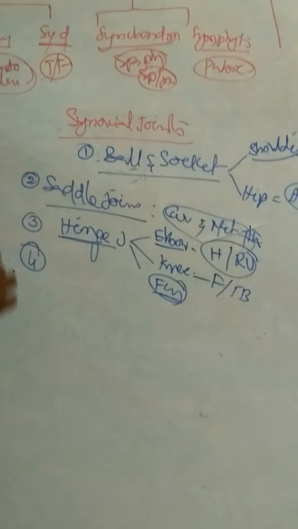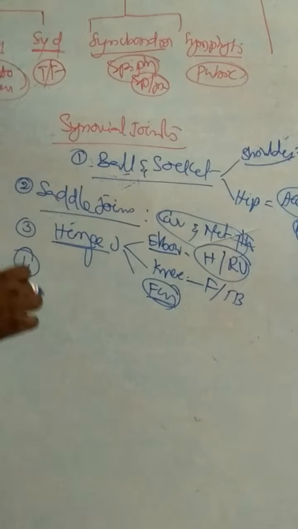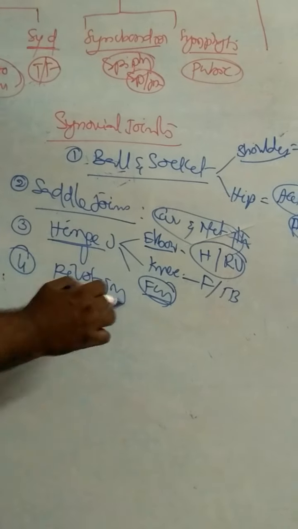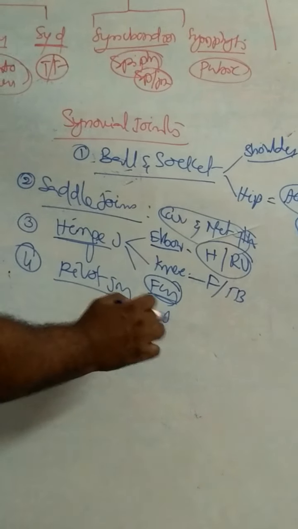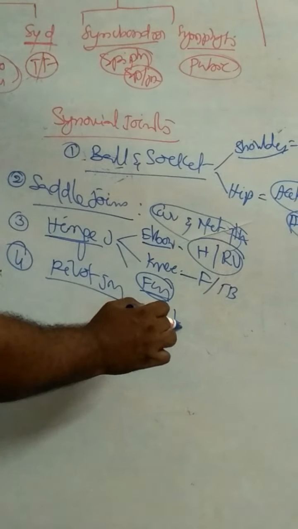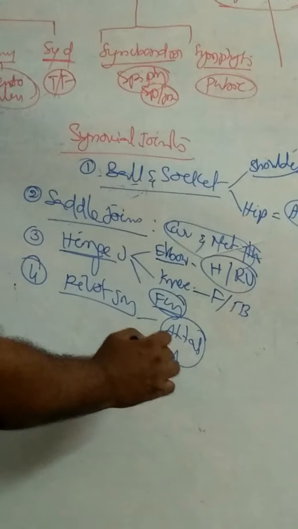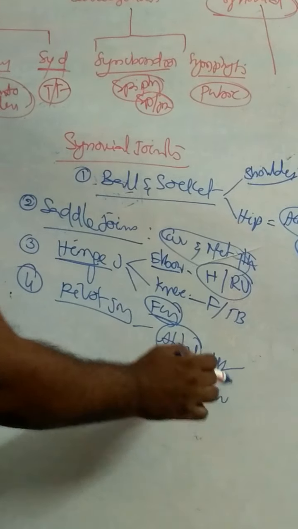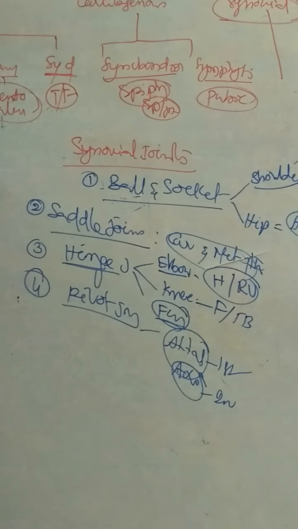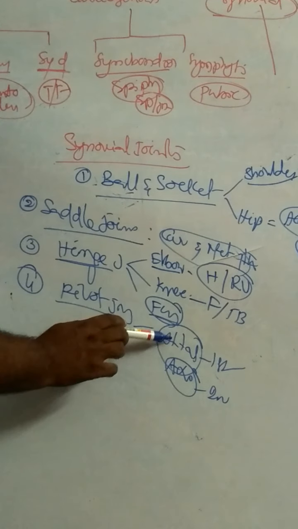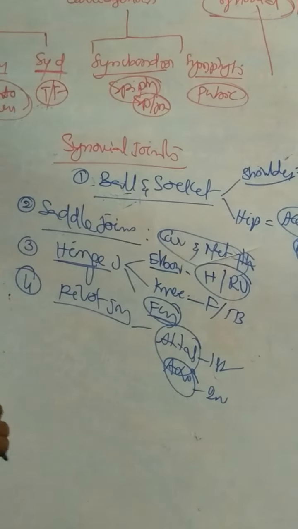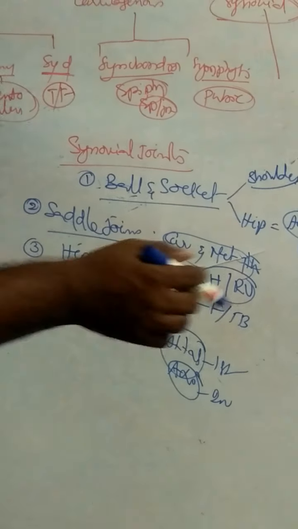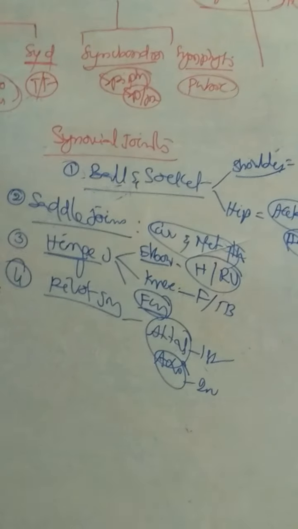The fourth one is the rotatory joint or pivot joint: the joint between atlas and axis. Atlas is the first vertebra, axis is the second cervical vertebra. The joint between atlas and axis is called pivot joint, and also the joint between radius and ulna.